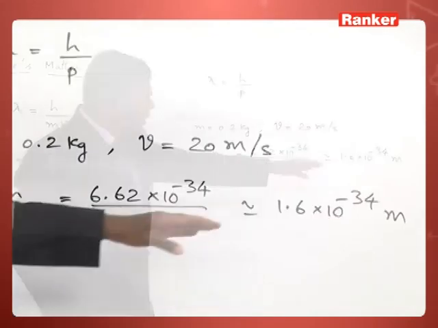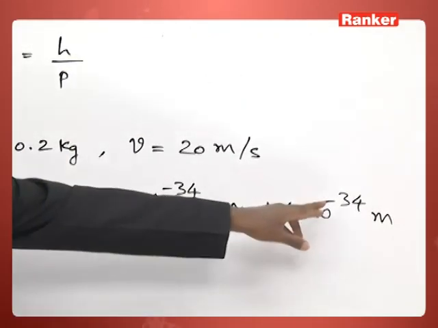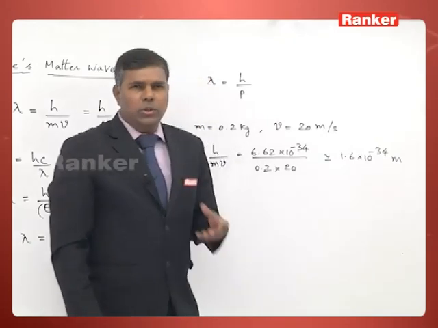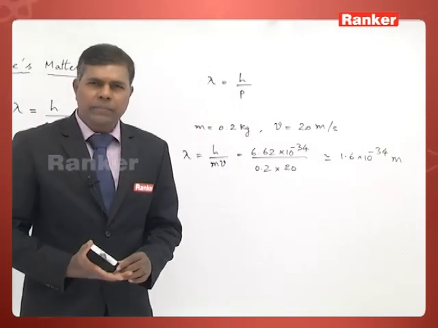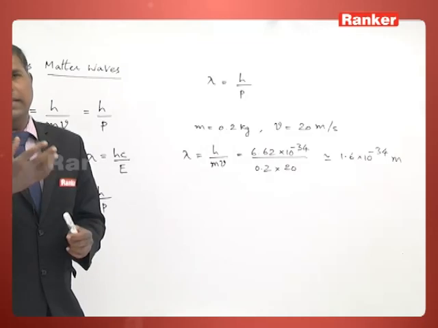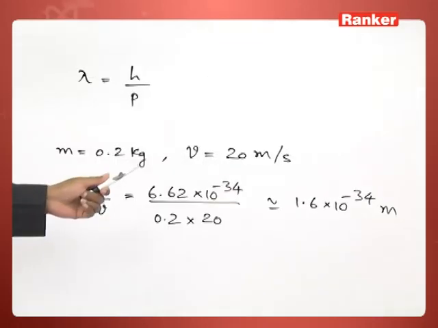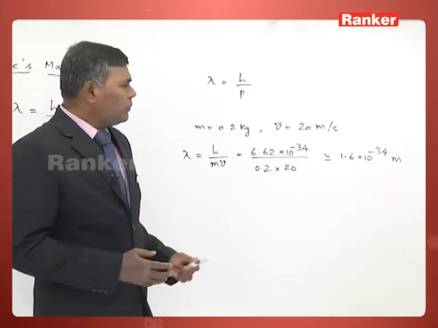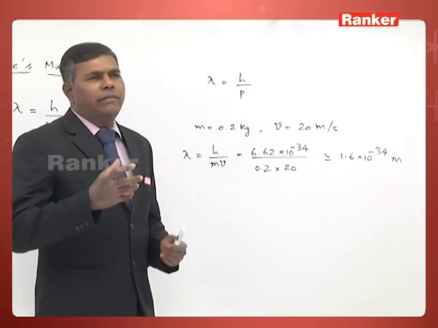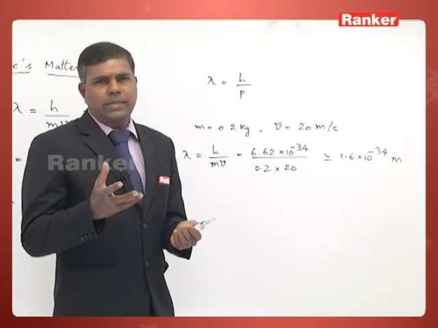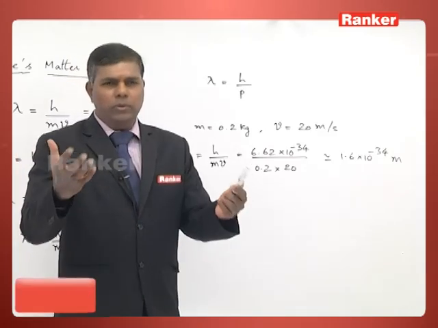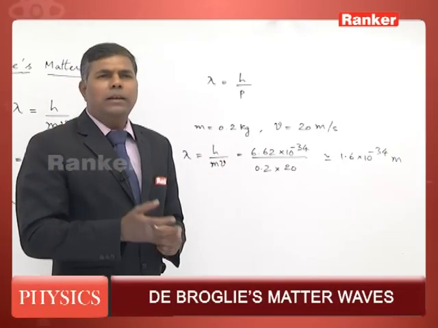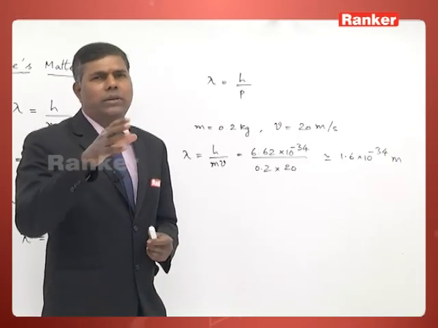Now, you observe that the order of the wavelength is 10 power minus 34 meters. It is so small that it can never be detected. Even with highly sophisticated devices, such a small wavelength can never be detected. So, we will say that basically, for macroscopic objects, such as the objects which you are able to see with your naked eye, the concept of matter waves is not applicable.